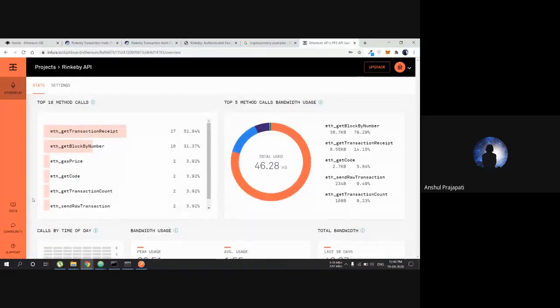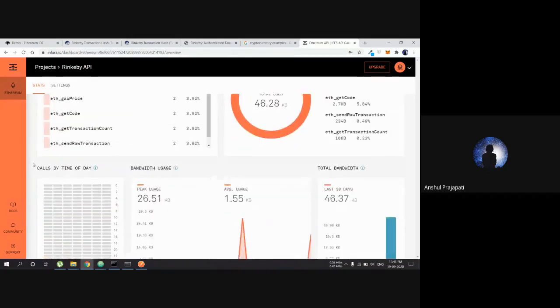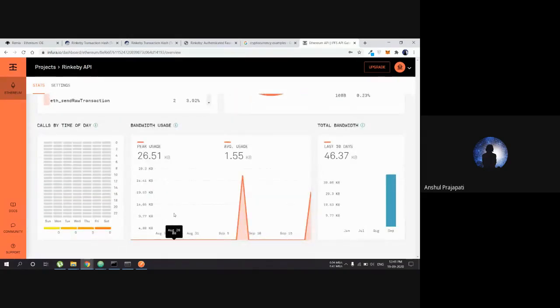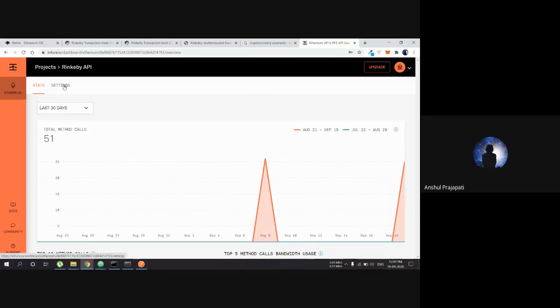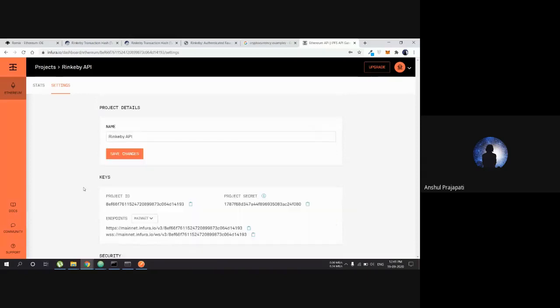You can see all the transactions, like Ethereum block, Ethereum gas price, how many transactions there are. You can see the activity also. On the 8th September I used it, and on the 19th September I am using it right now. I have just demonstrated it before, and every transaction and how much network bandwidth it is using, you can see all these things, and these are the APIs or keys and security measures. All these things you can check there.